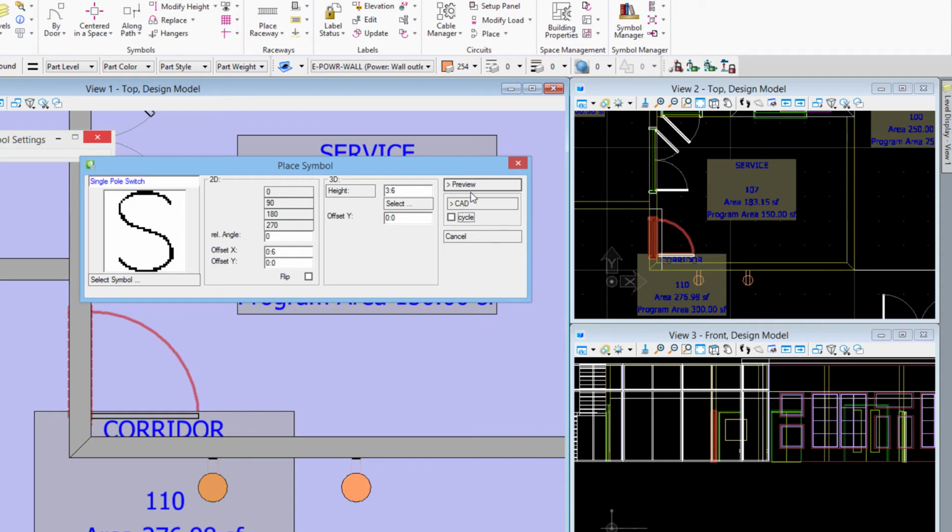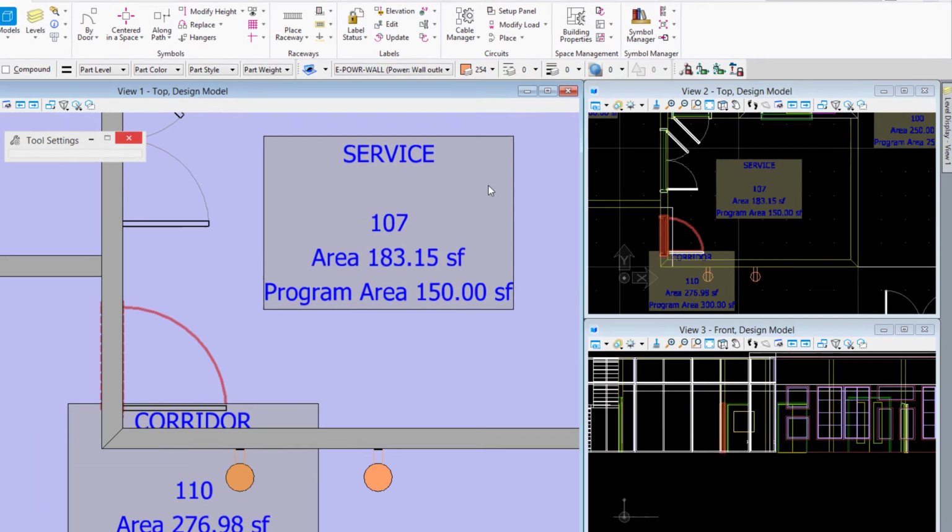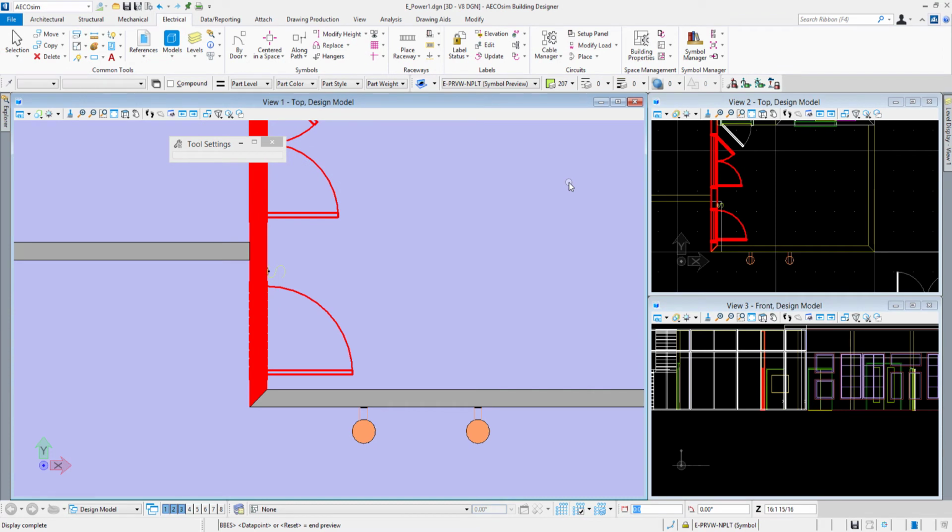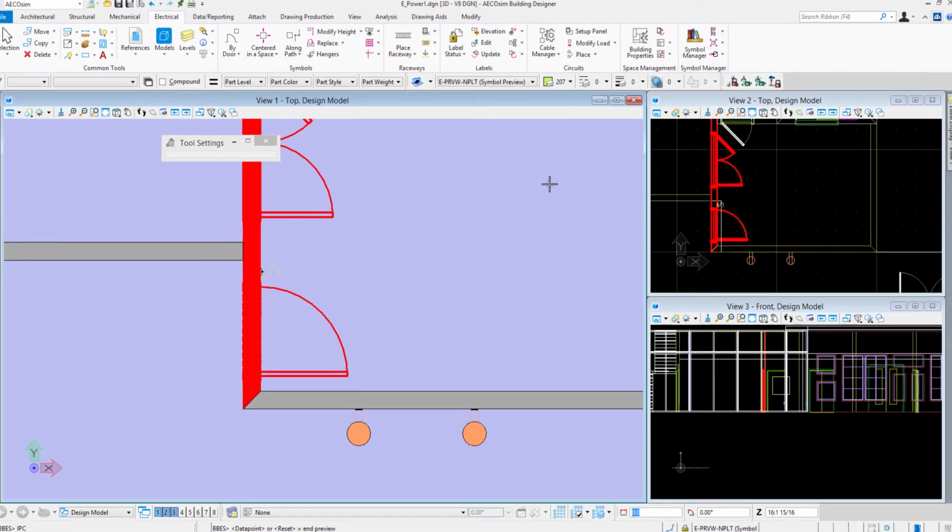And you can always hit the preview button. Whenever you see that preview button, that will show me, well, here's the settings that you did. There's where the switch is going to be placed. And so then I can, if I need to adjust any of the settings before I actually place it, I can utilize that preview button like that. So the prompt now says data point, which is a left click, or reset, which is a right click, either one to end the preview.